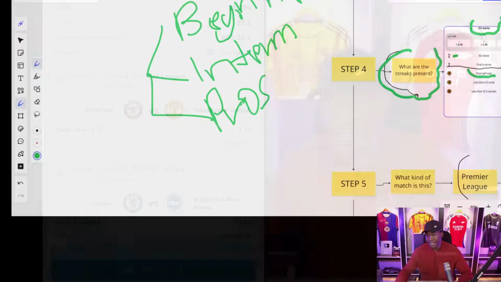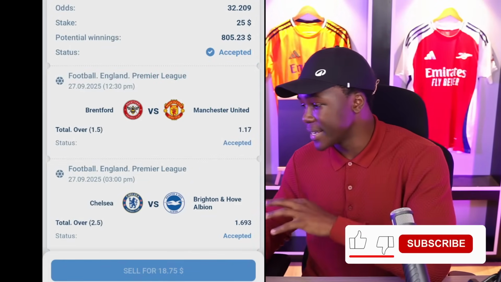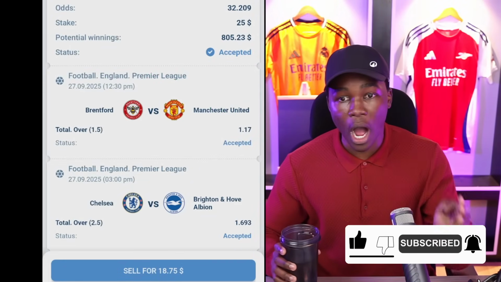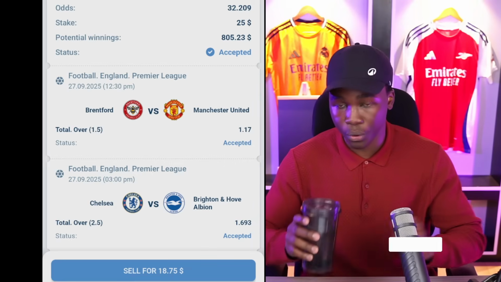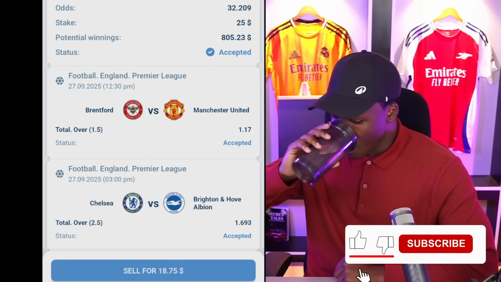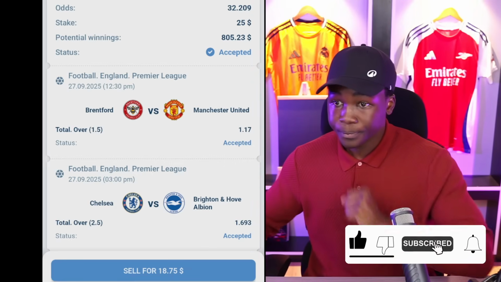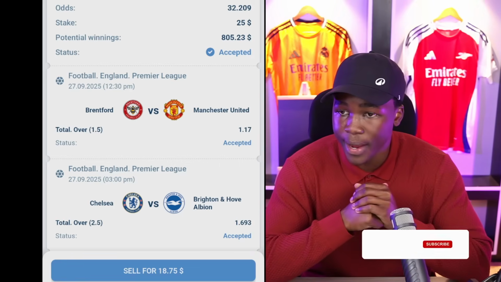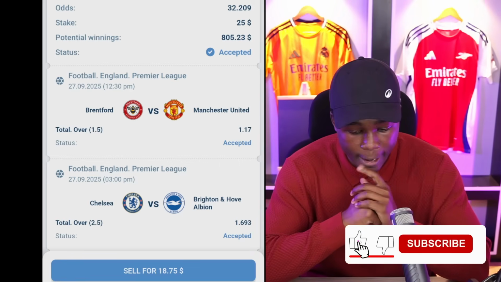money. And with that being said, let us now get into our betting slip where I show you the 32 odds analyzed using the SofaScore app and the processes that I've showed you. The very first game is Brentford playing Manchester United, over 1.5 goals from the Premier League. All right?